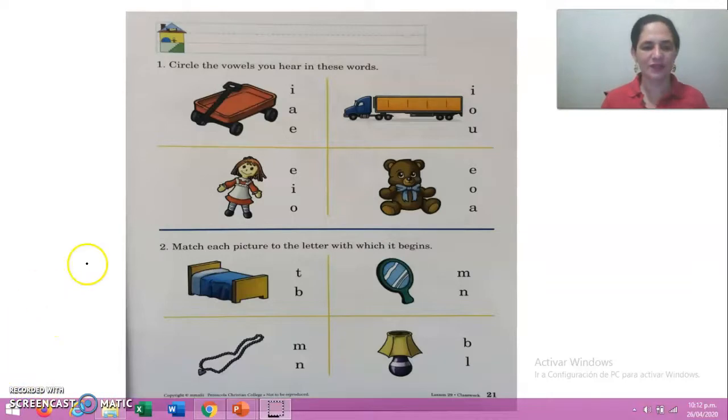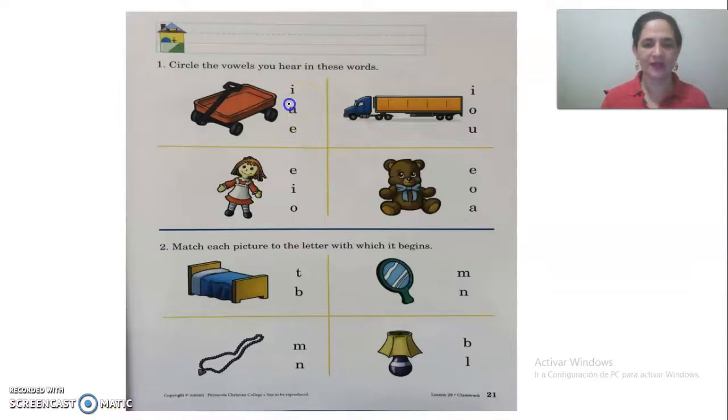Okay, the first picture. Let's see, it's a wagon. What vowel can you hear in wagon? E, A, E. Yes, it's the vowel A. Good job. Vowel A. We have to circle the vowel A. A in wagon.